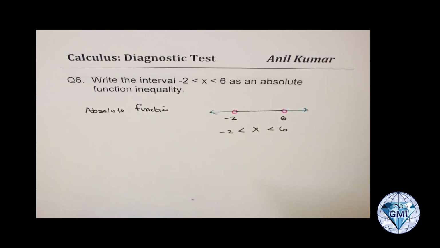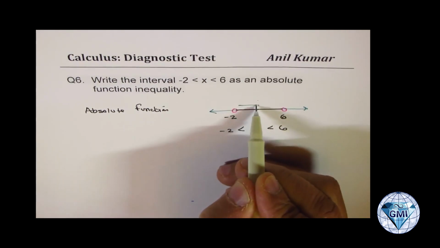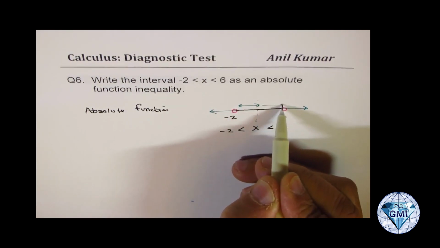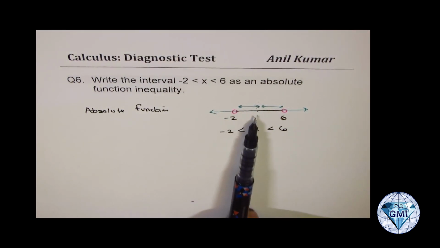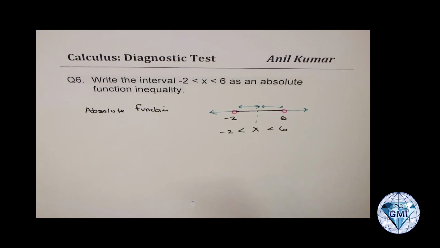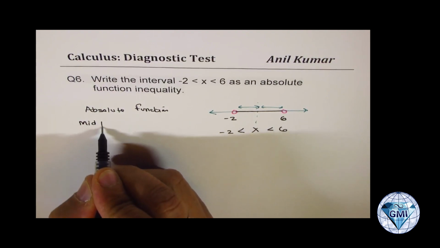When we say absolute function, we are interested in finding the mid value, and from there it should be the same distance away. So this is the basic concept. So that really helps us to get the answer. I think you understood the trick involved, right? So what we'll do here is find the midpoint. The first step is to find the midpoint.